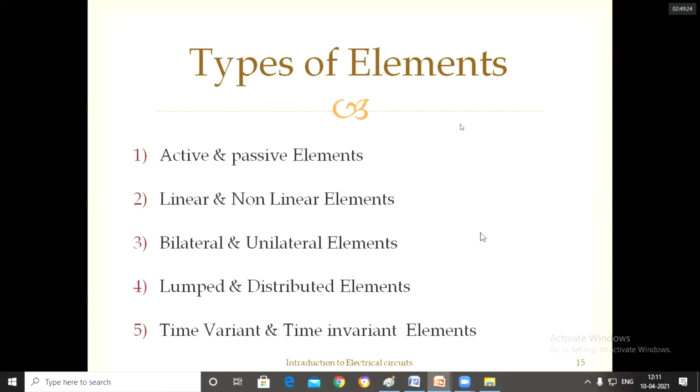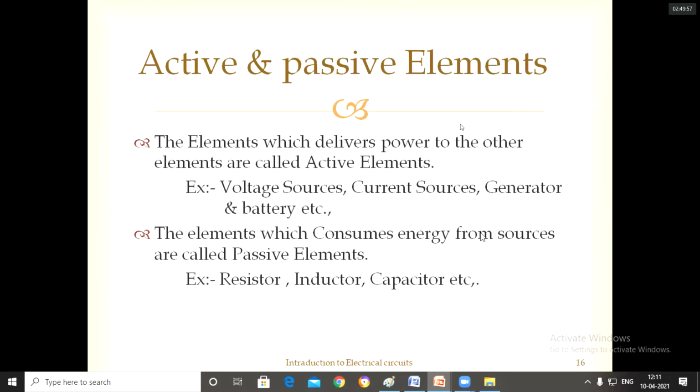So when can we say it is an active element, when passive, and when the elements are linear or non-linear, bilateral or unilateral, lumped or distributed, time variant or time invariant? We can say that with the help of the definition, or with the VI characteristics of that particular element. First, the definition, then I will explain active and passive elements with the help of the VI characteristics also.